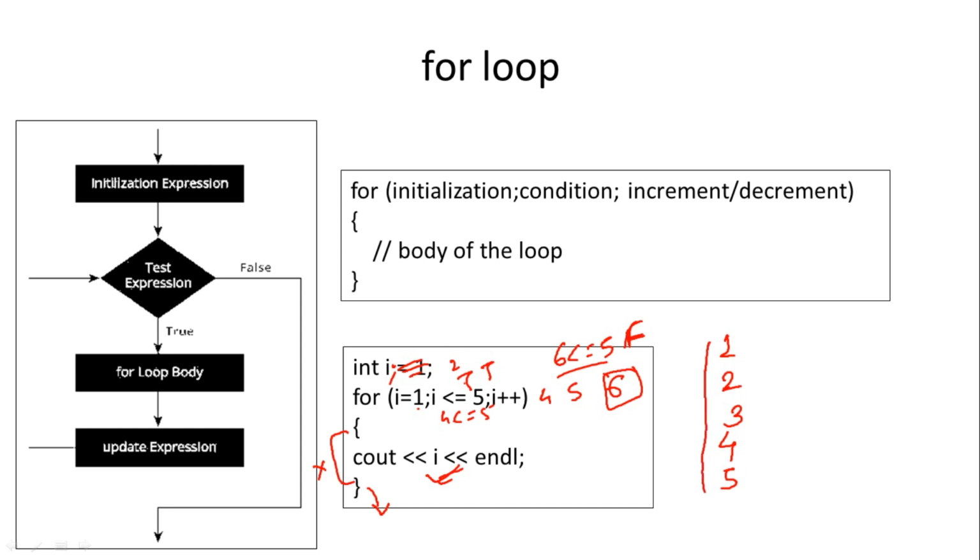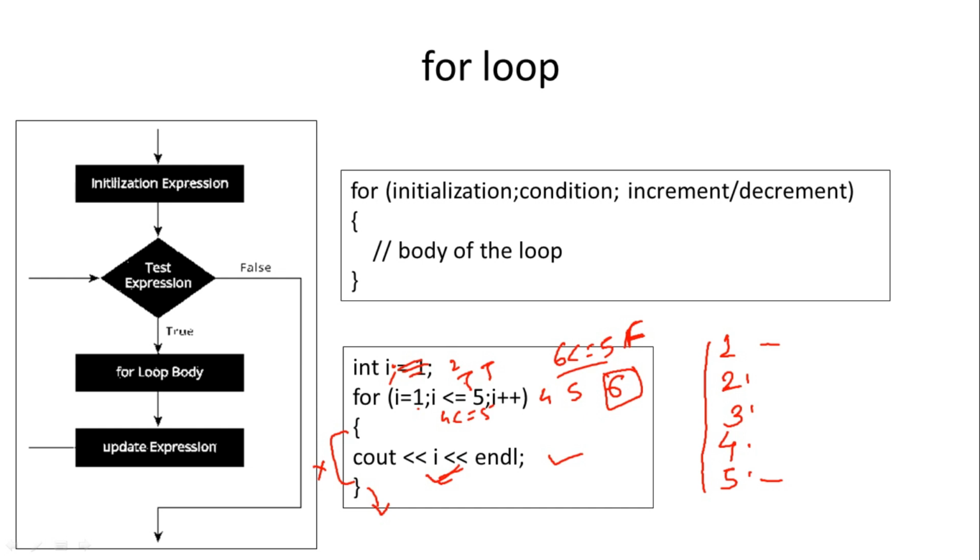So we have seen 3 different forms of loops for getting the same output. One number will be printed and that will be incremented each time, and 5 times that number is printed. So the initial value of that number is 1, the end value is 5, and the difference between two values is 1. So the same statement, cout I and end L, is executed 5 times, but using 3 different loops: while, do while and for.